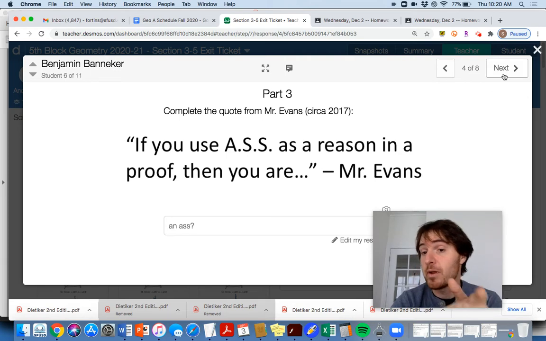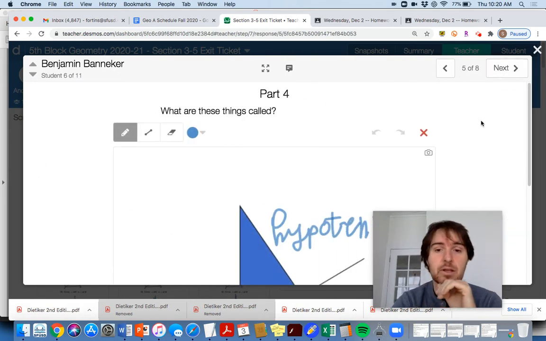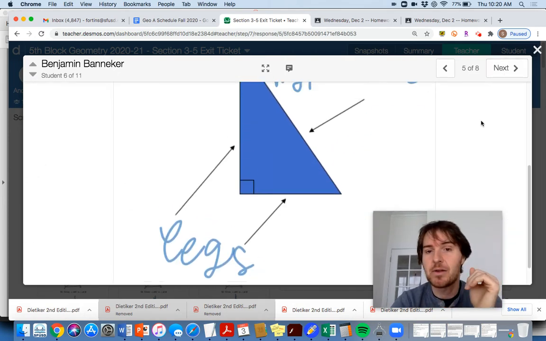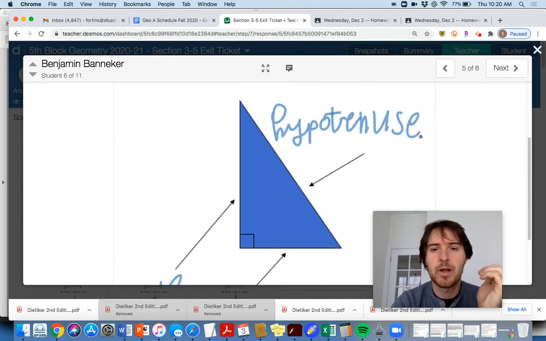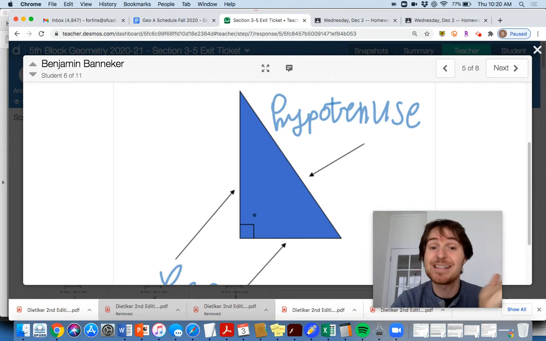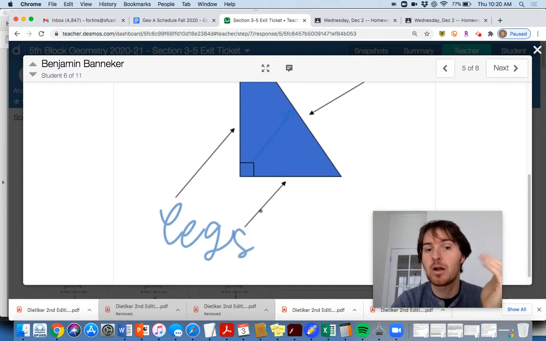Don't be one of those. Don't be a donkey. A lot of people are writing a donkey here. Anyways, hypotenuse, legs. There we go. So remember, only like one or two people got this one wrong here, but the hypotenuse is the longest side. It's opposite the right angle, and adjacent to the right angle here are the legs.